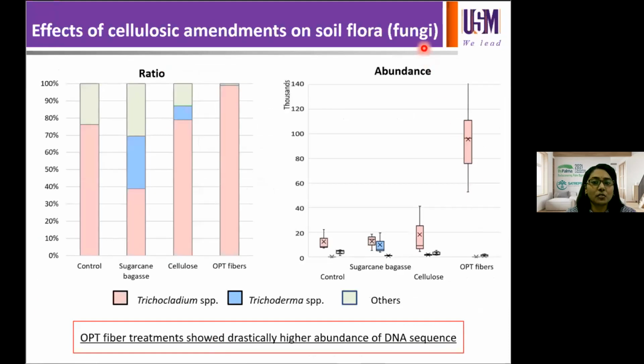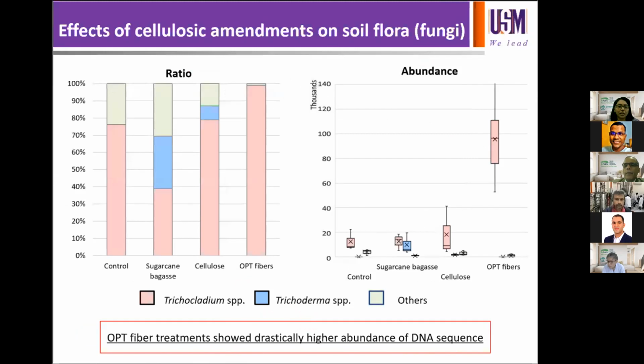Fungal community structures of treated and untreated soil were equally identified through metagenomics analysis. We found 2 major fungal genera, that is Trichoderma spp and Trichocladium spp, and both these species are categorized under Ascomycota. For soil treated with OPT fiber, 98.9% of fungal species identified was Trichocladium, whereas Trichoderma were present at 42% for sugarcane bagasse, 8.1% for the cellulose powder. And also this Trichocladium were present around 70% in the unamended soil.